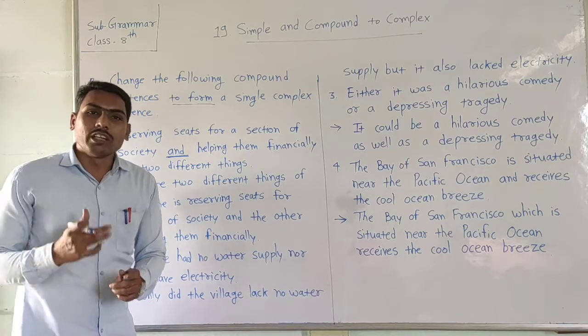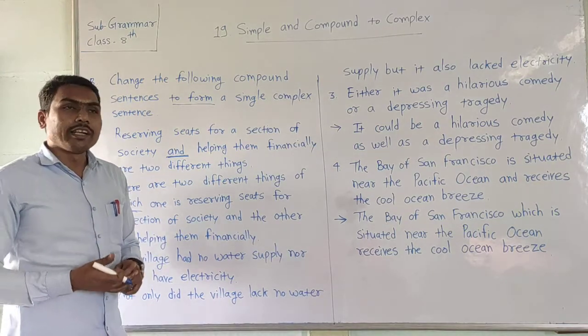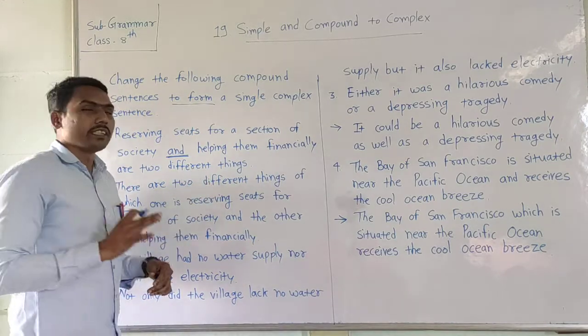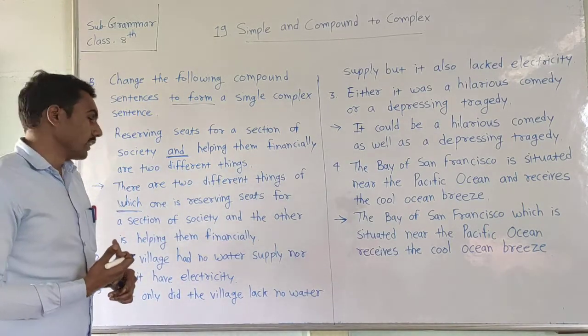In this example, we use "which". Remember this. That means one clause is independent and the other is a dependent clause, which indicates this sentence is a complex sentence.